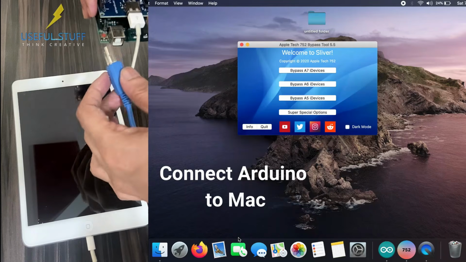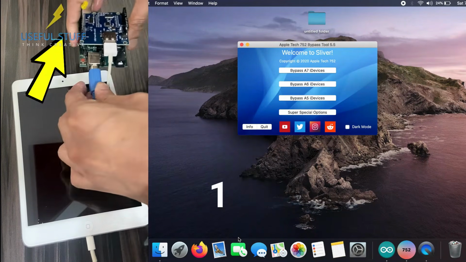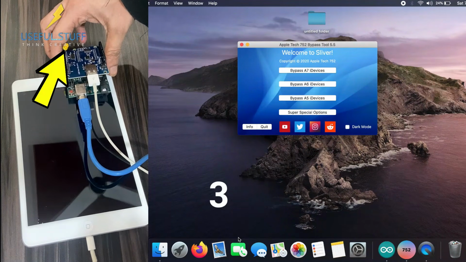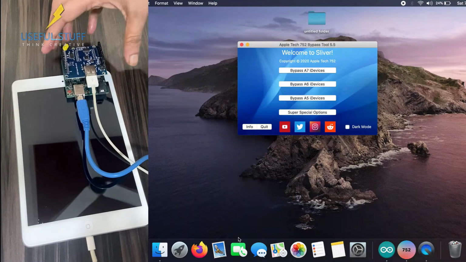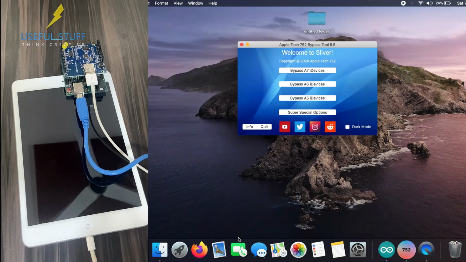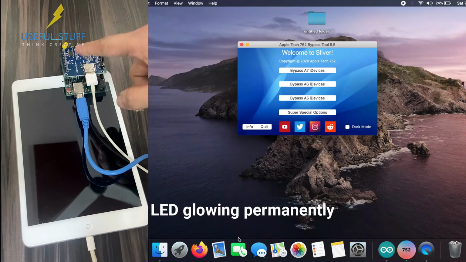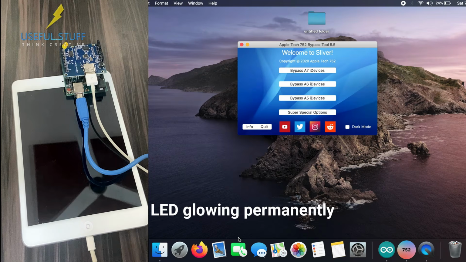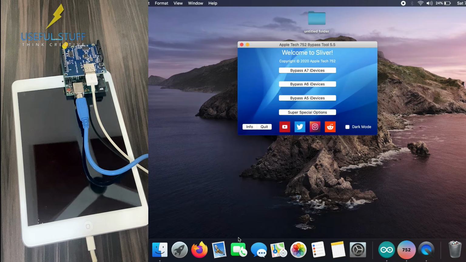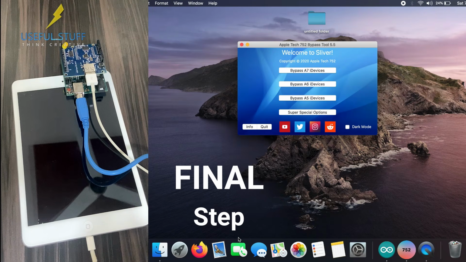And now we will connect the Arduino with the laptop. You should observe 3 blinks as soon as you connect the Arduino with the laptop. So we observed 3 blinks. Wait for a few seconds till the LED glows permanently. And there it is. We see that the LED light is now glowing permanently. If you see this, that means you have successfully completed this step, and congratulations, you have completed almost all the major big steps. Now we can proceed to the last step.